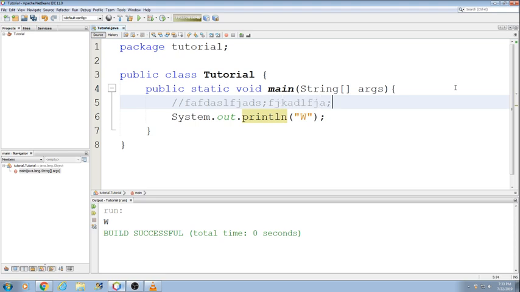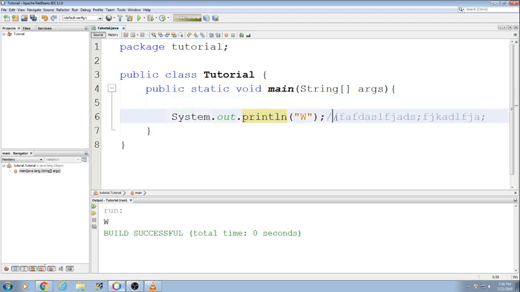Anything I type right here will not get processed by the compiler on this line. Anything past this right here will not get processed. Okay? It's not the entire line. In this case it is. I could even put this right here, and anything past it will not be processed by the compiler. This is how we can take notes.